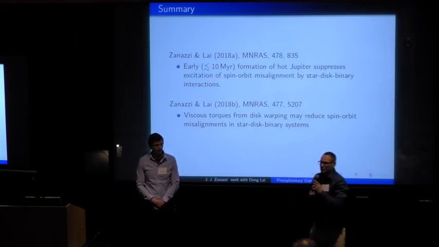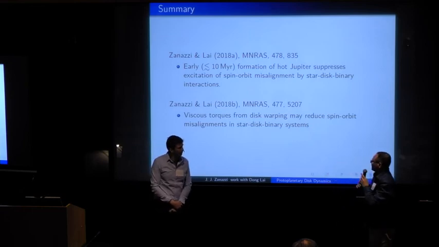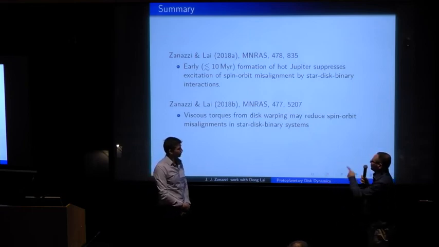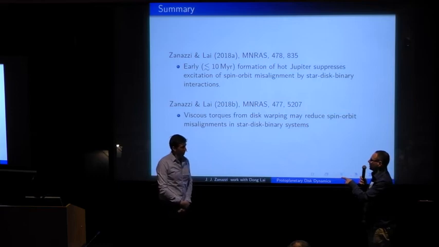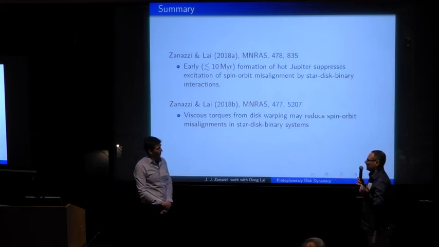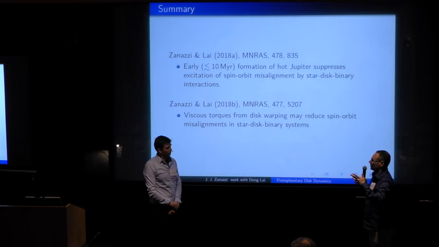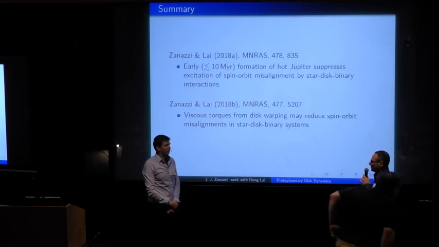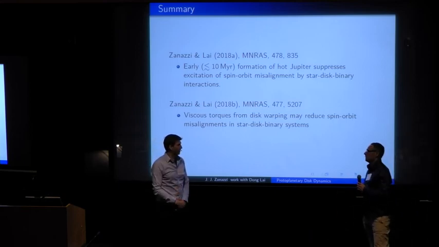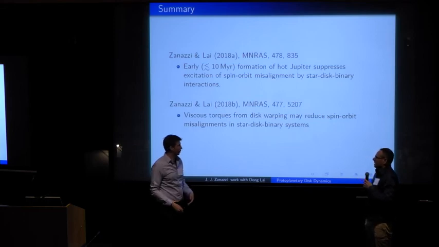I might start with a question regarding the importance of viscous torques. You used an alpha of 10 to the minus 2. Would you still find the same result if you use 10 to the minus 3 or 4, which is what is typically now considered to be the value? Yeah. So if you lower the alpha, that'll lower the damping rate significantly, and so the effects will be even less important. It's going to be proportional to the alpha that you use, all these effects.